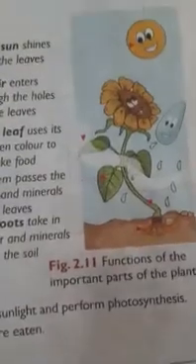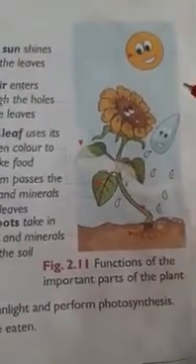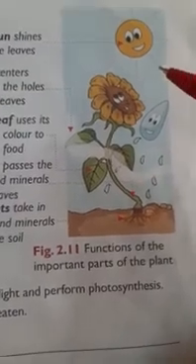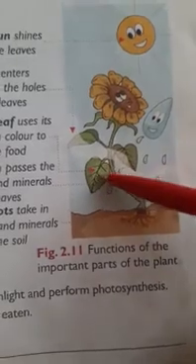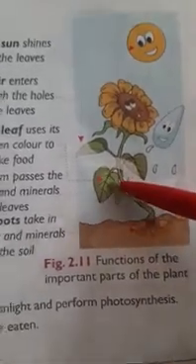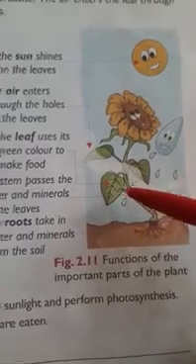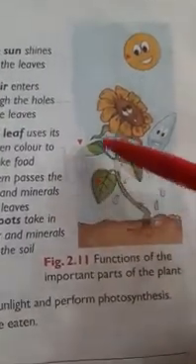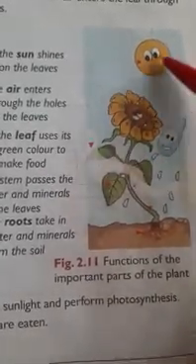Okay. Now functions of a leaf. What is the main function of a leaf? To prepare food for a plant. The process of photosynthesis we have seen. Food making process by the plants is called photosynthesis. It takes place in the presence of sunlight by using the chlorophyll which is present in the green leaves. So the color of the leaves will be green because of the presence of the natural green substance, chlorophyll. Okay, remember. This chlorophyll traps sunlight.